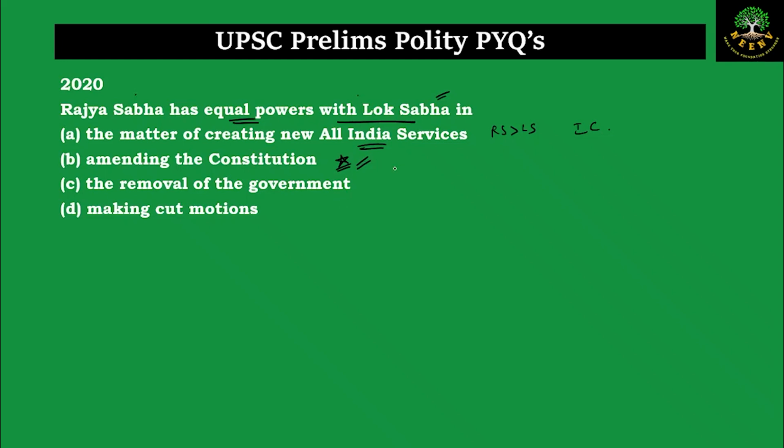Removal of the government. When we say removal of the government, it means the no confidence motion. Passing the no confidence motion is the exclusive power of the Lok Sabha. The Rajya Sabha doesn't have this power. So this is also incorrect. Making cut motions and all the aspects related to finance, the Lok Sabha has more powers than the Rajya Sabha. So this is also incorrect. So the correct answer here is, when it comes to amending the constitution, the Rajya Sabha has equal powers with respect to the Lok Sabha.